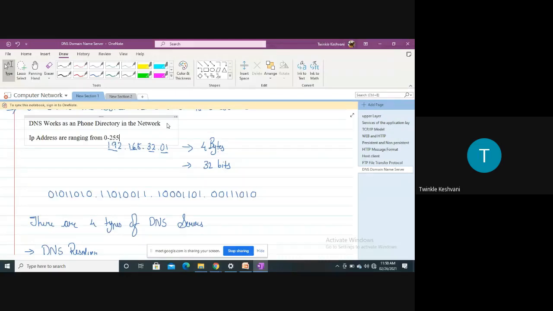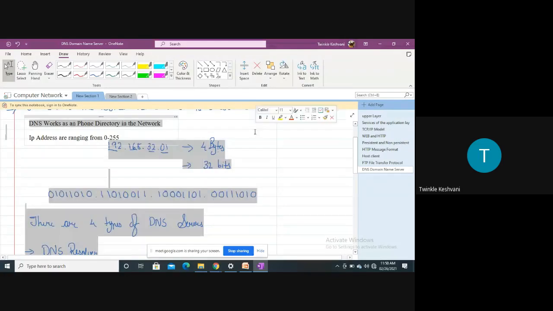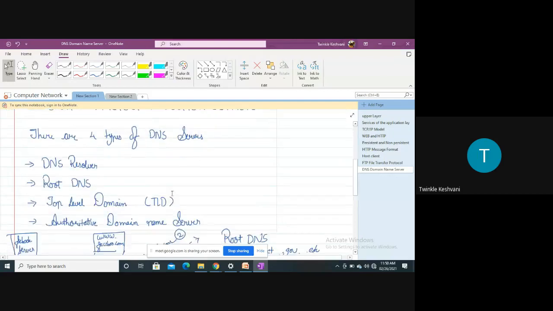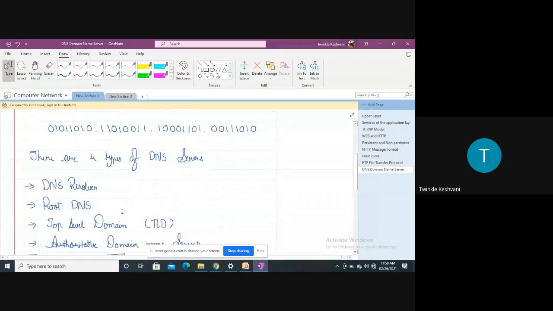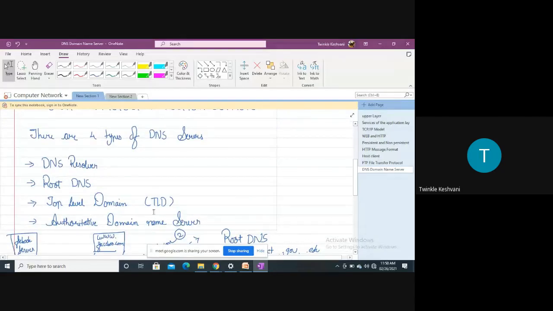This is the range of the IP address, right? Now if you look at this, one thing we can see about the DNS, the domain name server, is that it has mainly 4 types of DNS servers. First is the DNS resolver. Second is the root DNS server. Third is the top level domain server, and the fourth is the authoritative domain name server, right?